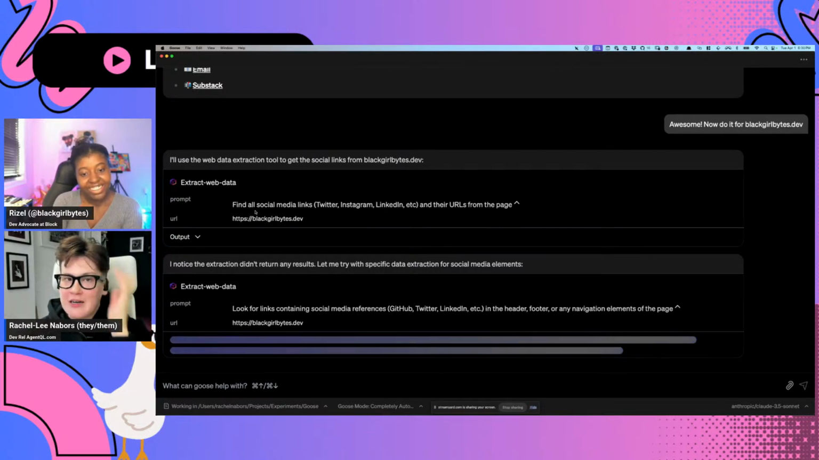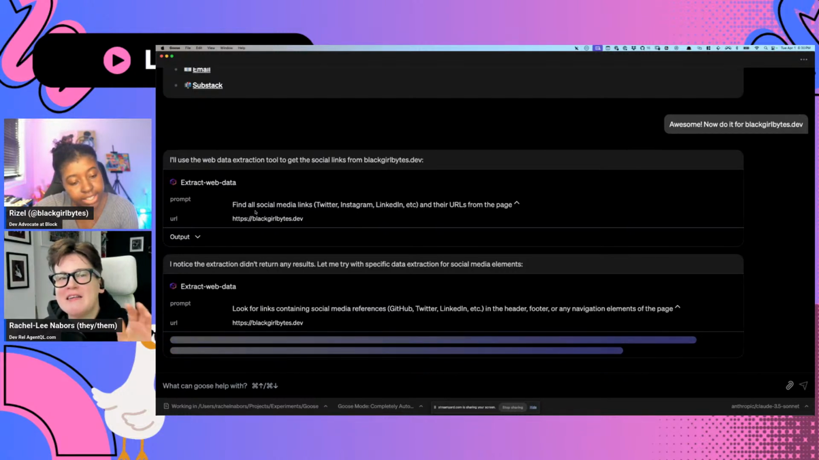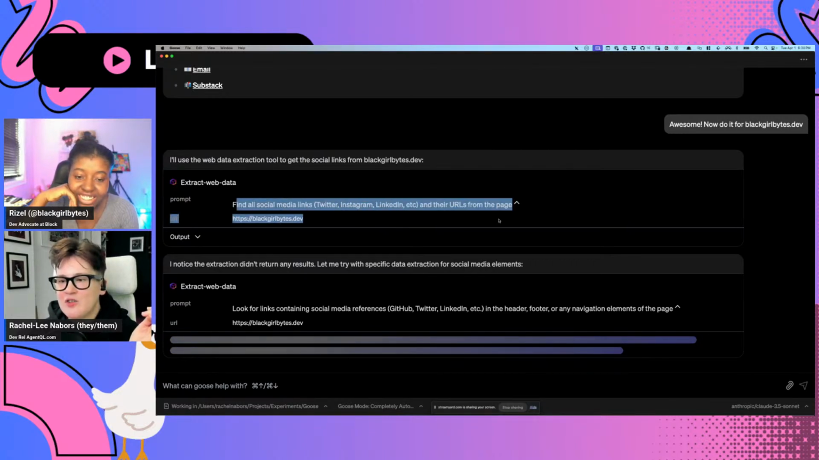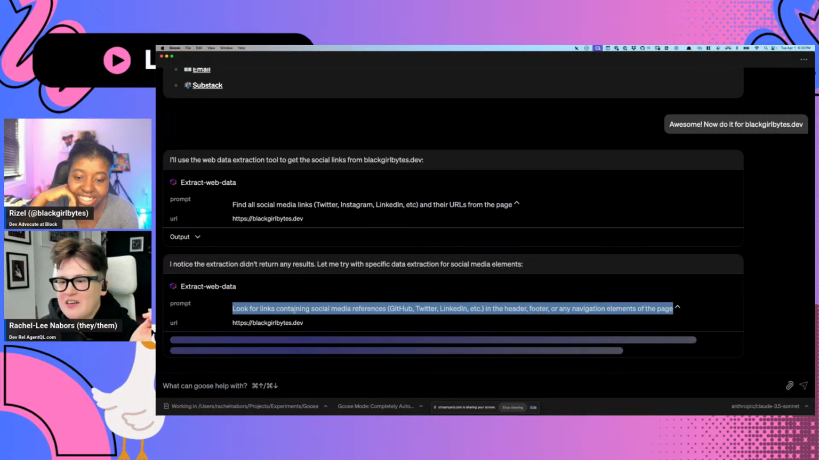But if you're using an LLM, LLMs don't like the structured data there. So what you tend to use is a prompt, where the LLM will create a prompt and the information will be returned in a structure, and the LLM will just be fine with that structure. There's no need to teach it how to write a query. You can just let it pass a prompt. So as you can see here, it's been updating the prompt: find all social media links, and then look for links containing social media references.